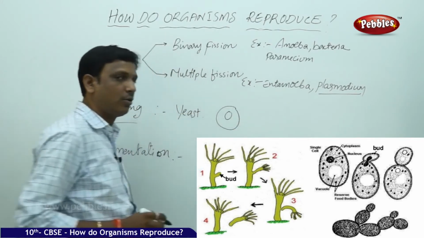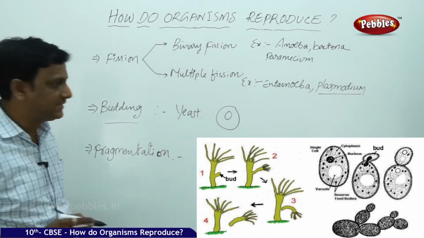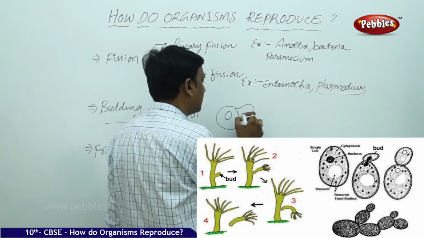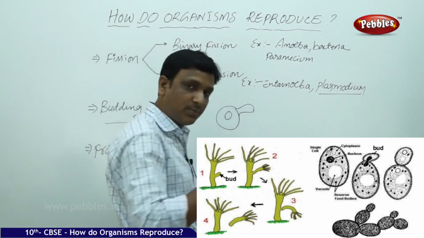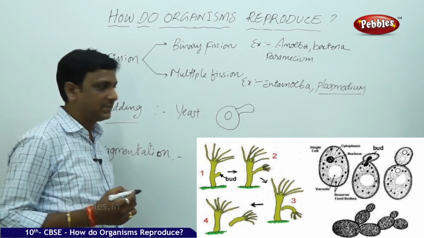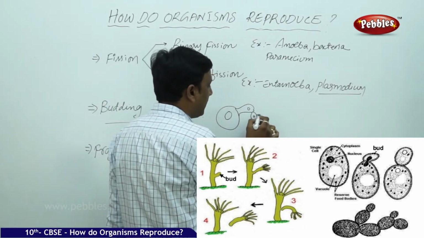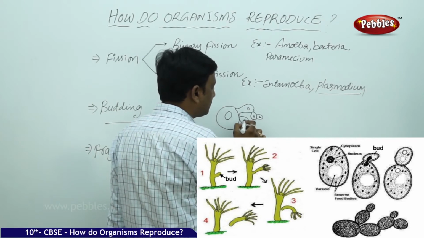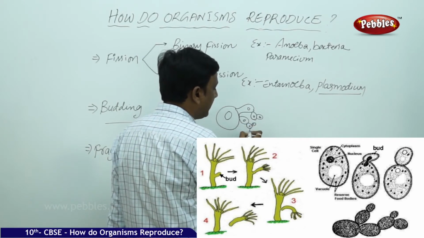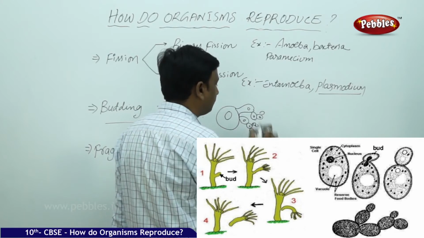This is a mature or grown-up yeast cell. When the yeast is completely mature, it produces a small bud on its body. This bud grows up and may again produce a bud. It may produce many buds. This way the budding takes place.